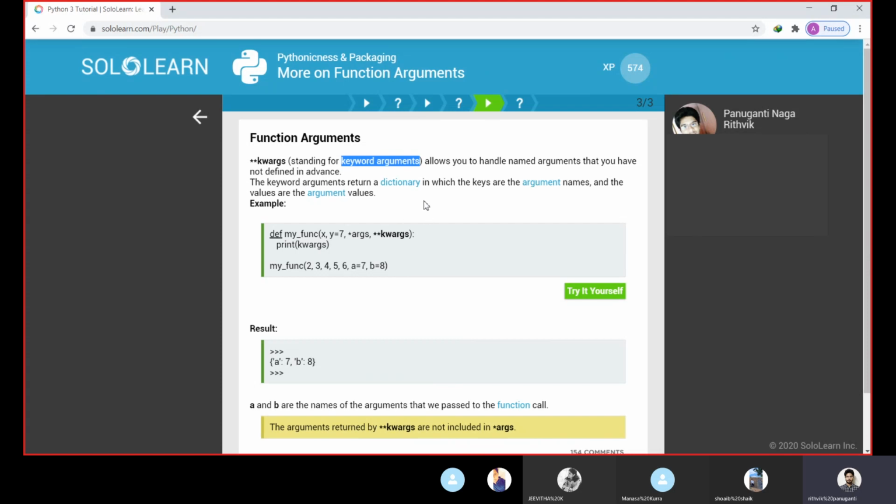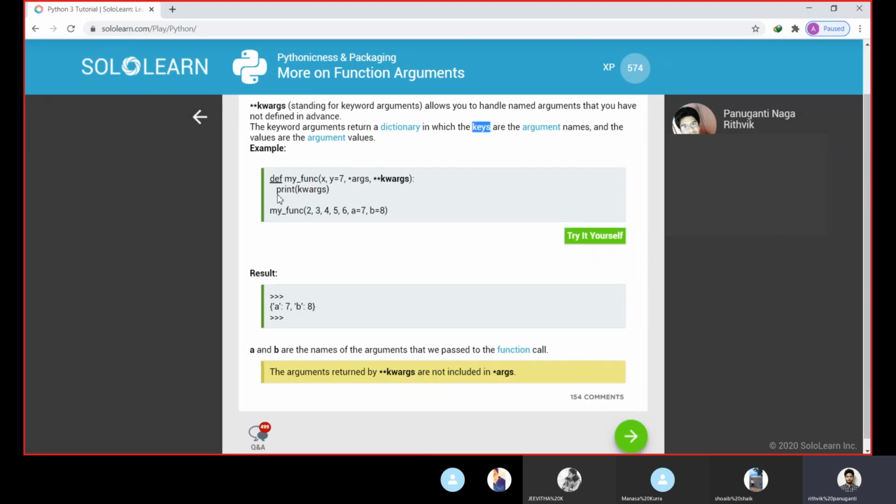It returns a dictionary in which the keys are the argument names and the values are the argument values. So whatever arguments the user passes, the argument names will be taken as the keys, and the values of the arguments as the argument values.